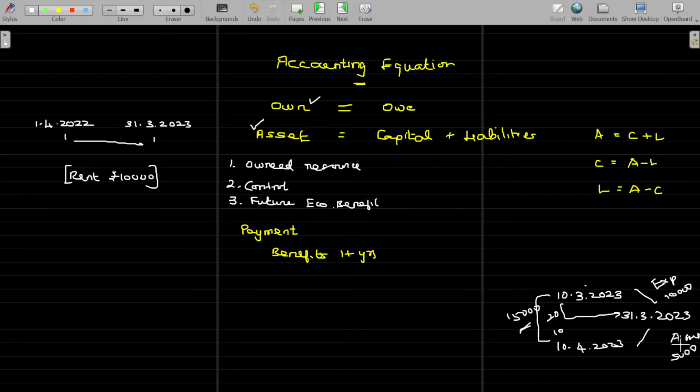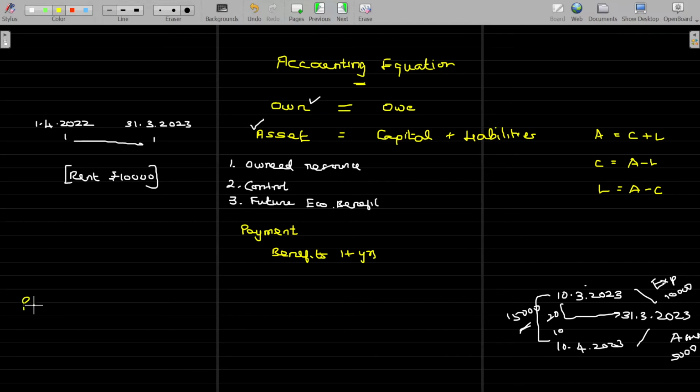I purchased the land and building by paying 1 crore rupees. What happens then? The amount I paid, 1 crore rupees, for purchasing the land and building could give me the benefit for years together, probably 10 years, 20 years, more than that also. Then that will be an asset. Is that okay? So you have to understand the difference between asset and expenses. Asset and expenses both are payments.